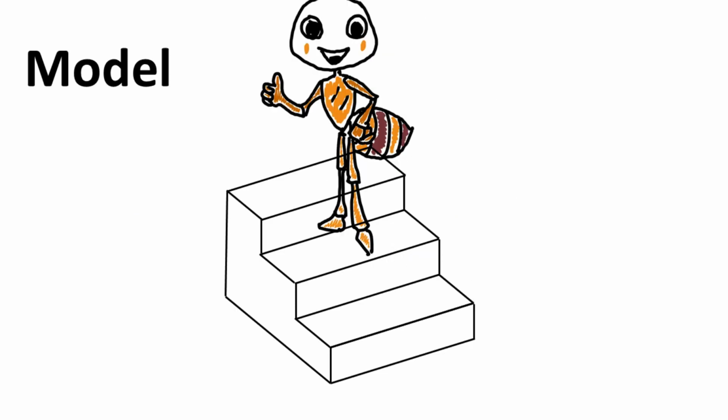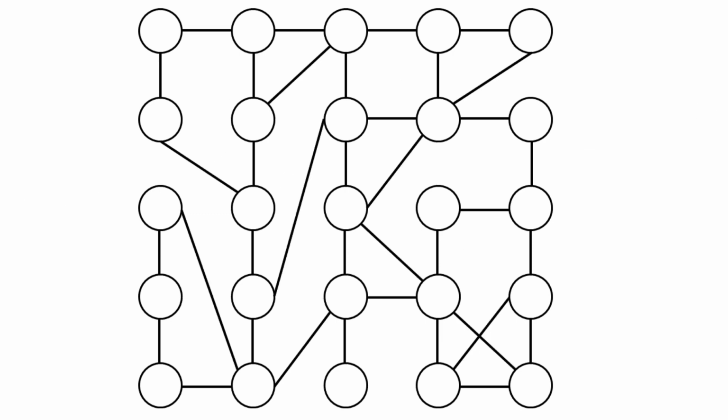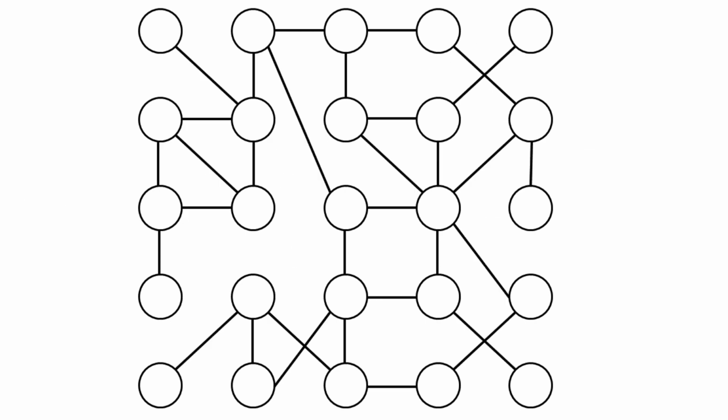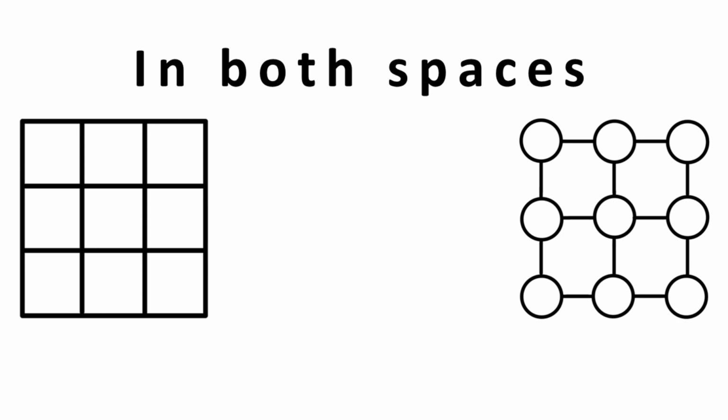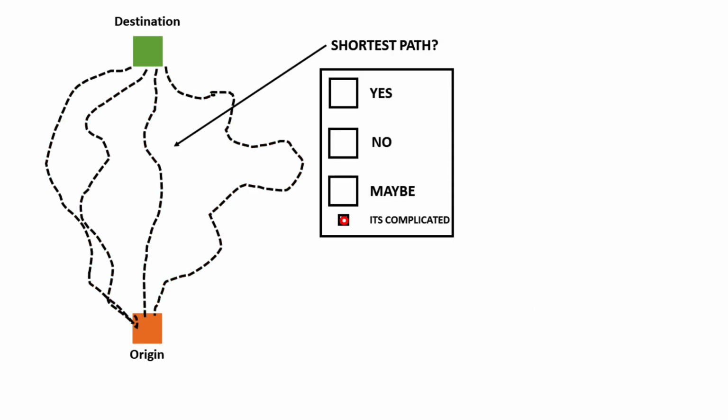Taking our model a step further, we applied it to a uniform lattice network where nodes could connect with each other as long as they are within reach. In both spaces, our goal was to evaluate the success rate of trail formation, quantify the paths formed, determine if they were the shortest paths, and assess their persistence over time.